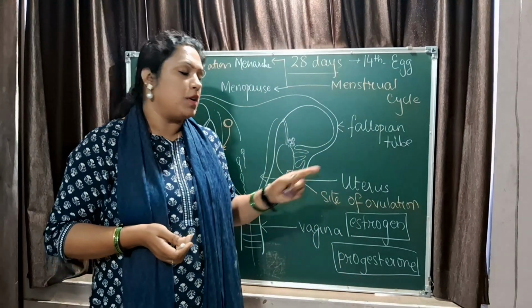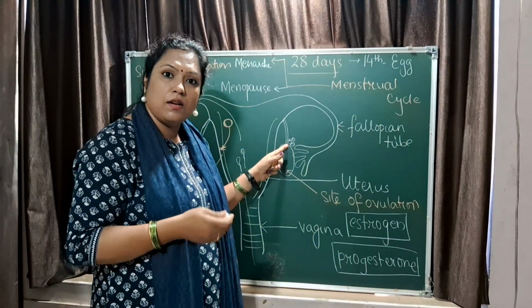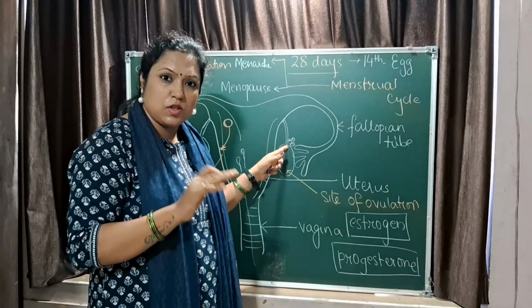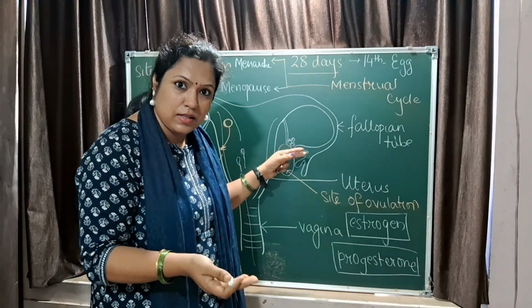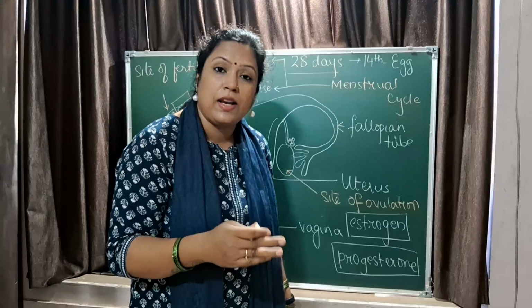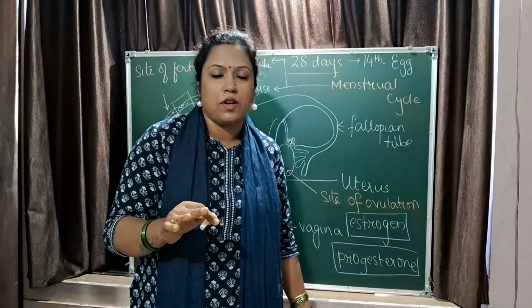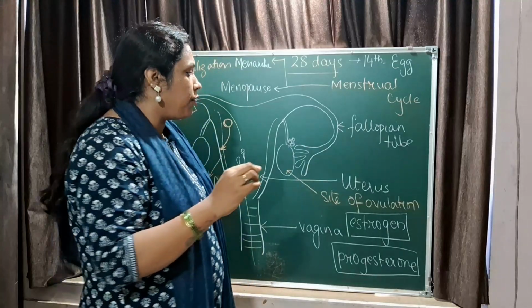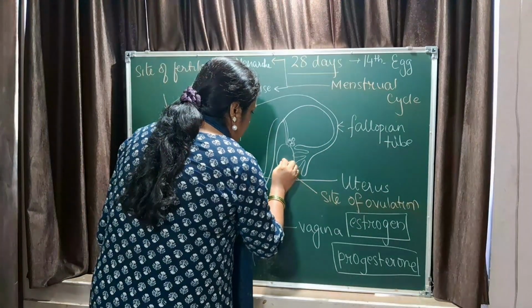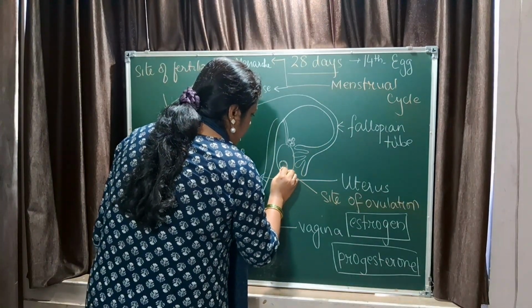Now the follicle stimulating hormone develops the primary follicles into secondary follicles, then tertiary follicles. Finally the follicles mature, and the final follicle is called a Graafian follicle, a large mature follicle.